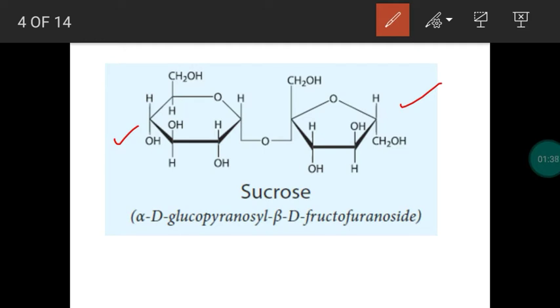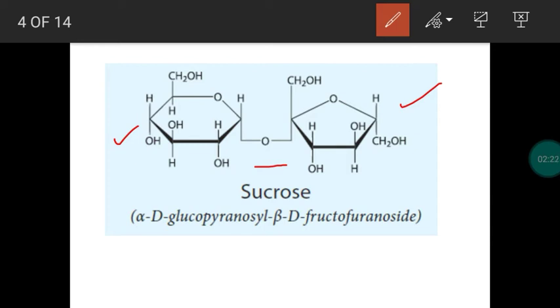Now the question is, what is holding the two monosaccharides together in a disaccharide? Why are two monosaccharides present as a single entity? The answer is oxide linkage or glycosidic linkage. Important, two more questions. What is glycosidic linkage? If you take a disaccharide, trisaccharide or polysaccharide, between the monosaccharides there will be a bonding, a linkage. We call it oxide linkage or glycosidic linkage. How is this linkage formed?